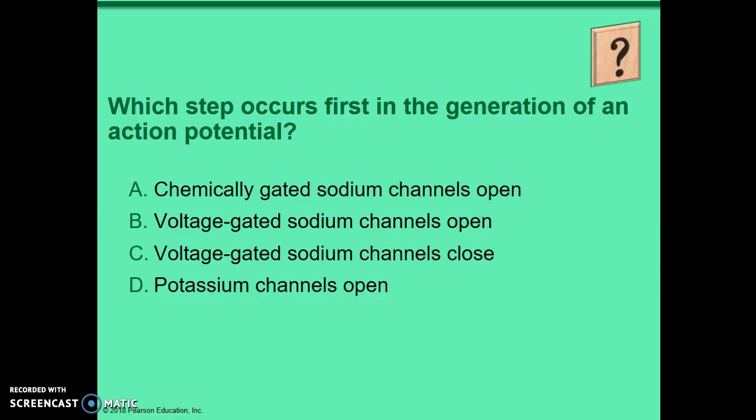Which step occurs first in the generation of an action potential? Voltage-gated sodium ion channels open.